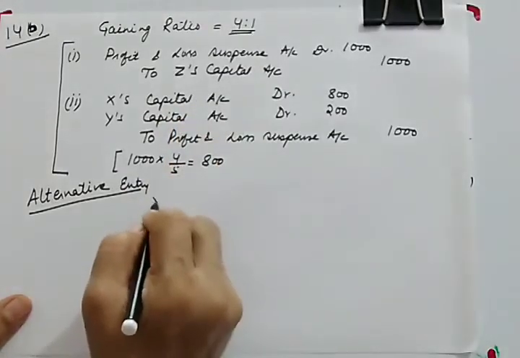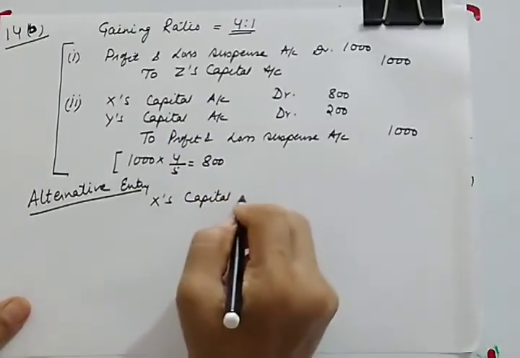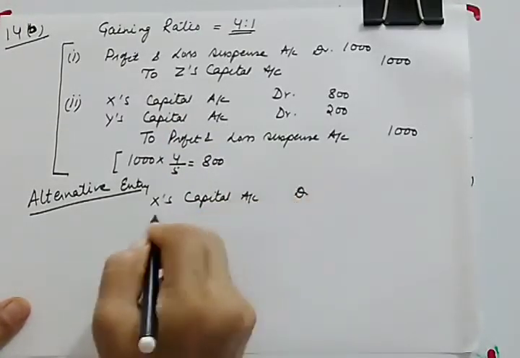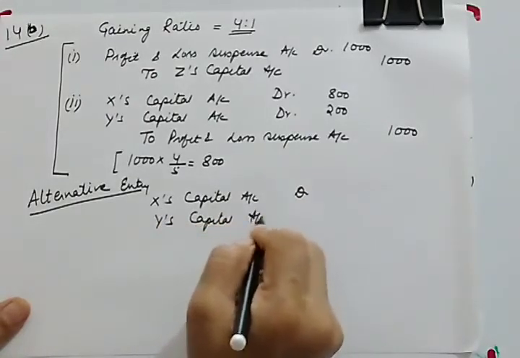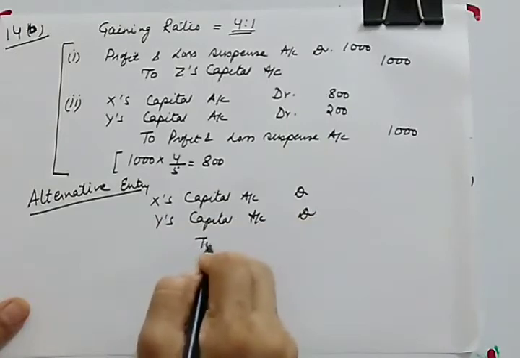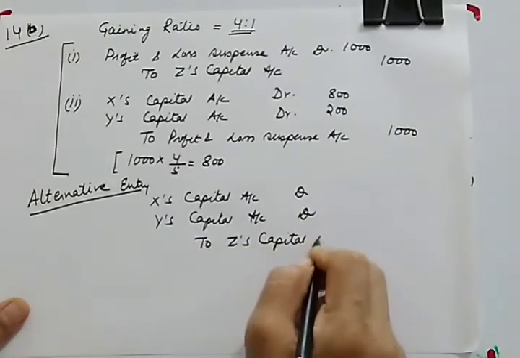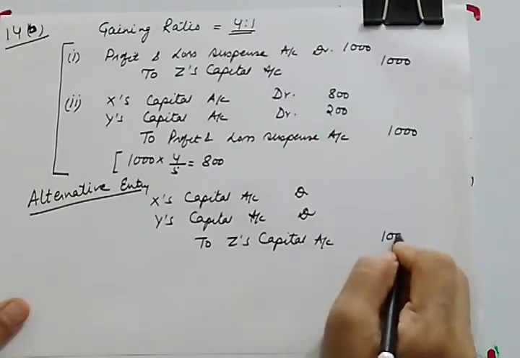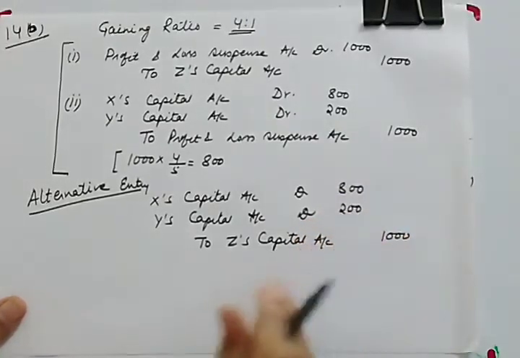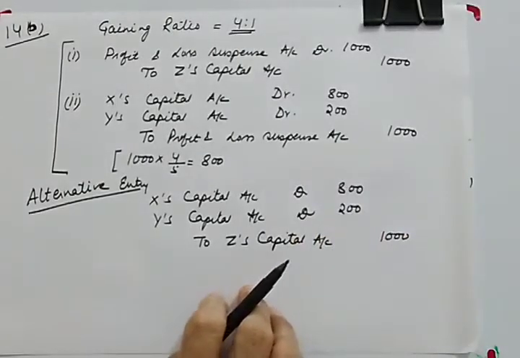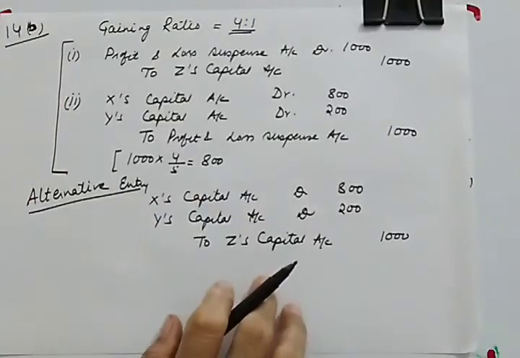So your net entry will be X's capital account debit, Y's capital account debit, to Z's capital account. So indirectly it is to be given by the continuing and gaining partners. So instead of passing these two, you can pass this single entry also.